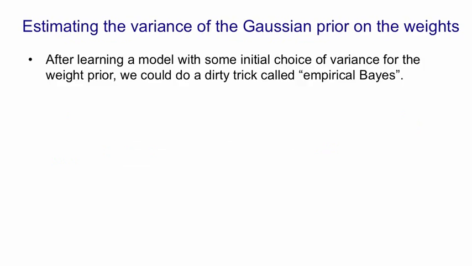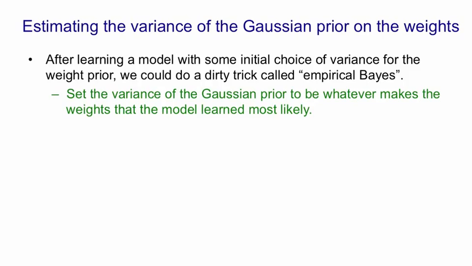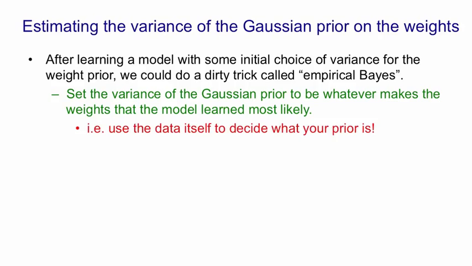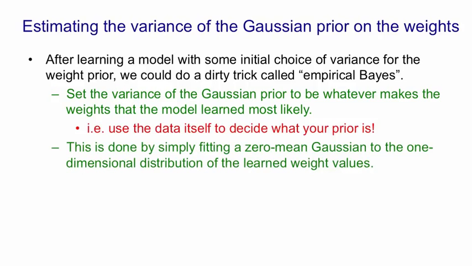We have to start with some guess about what this variance should be, then we do some learning, and then we use a very dirty trick called empirical Bayes. We set the variance of our prior to be the variance of the weights that the model learned, because that's the variance that will make those weights most likely. This really violates a lot of the presuppositions of the Bayesian approach. We're using the data to decide what our prior beliefs are. So once we've learned the weights, we fit a zero mean Gaussian to the one-dimensional distribution of the learned weights, and then we take the variance of that Gaussian and we use that for our prior.